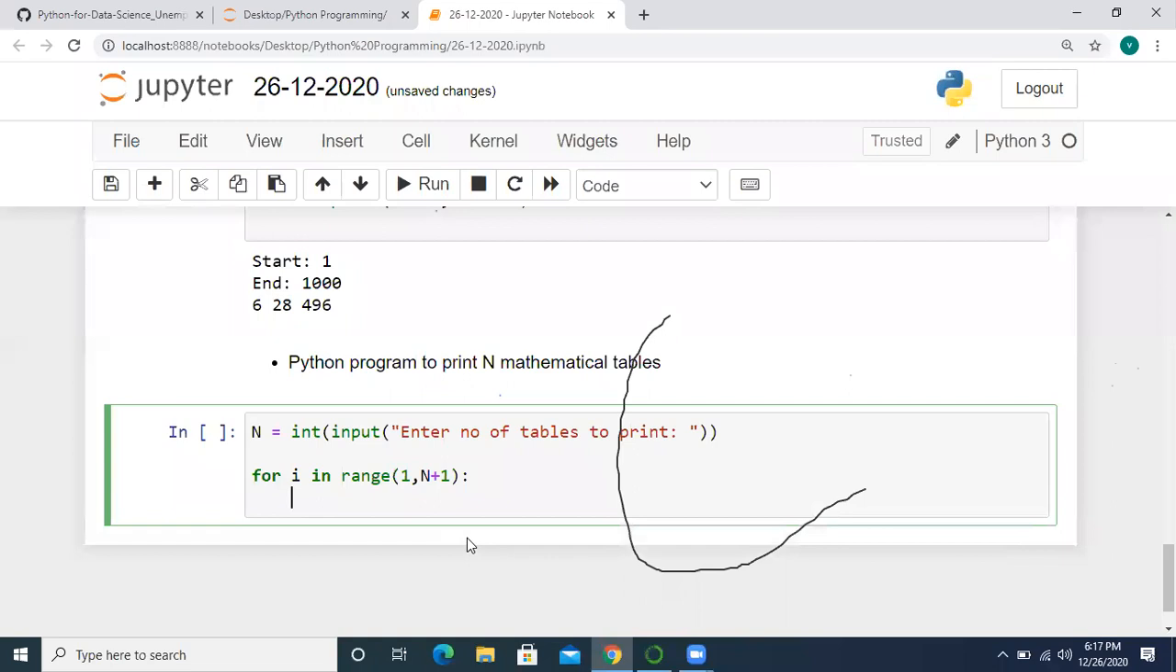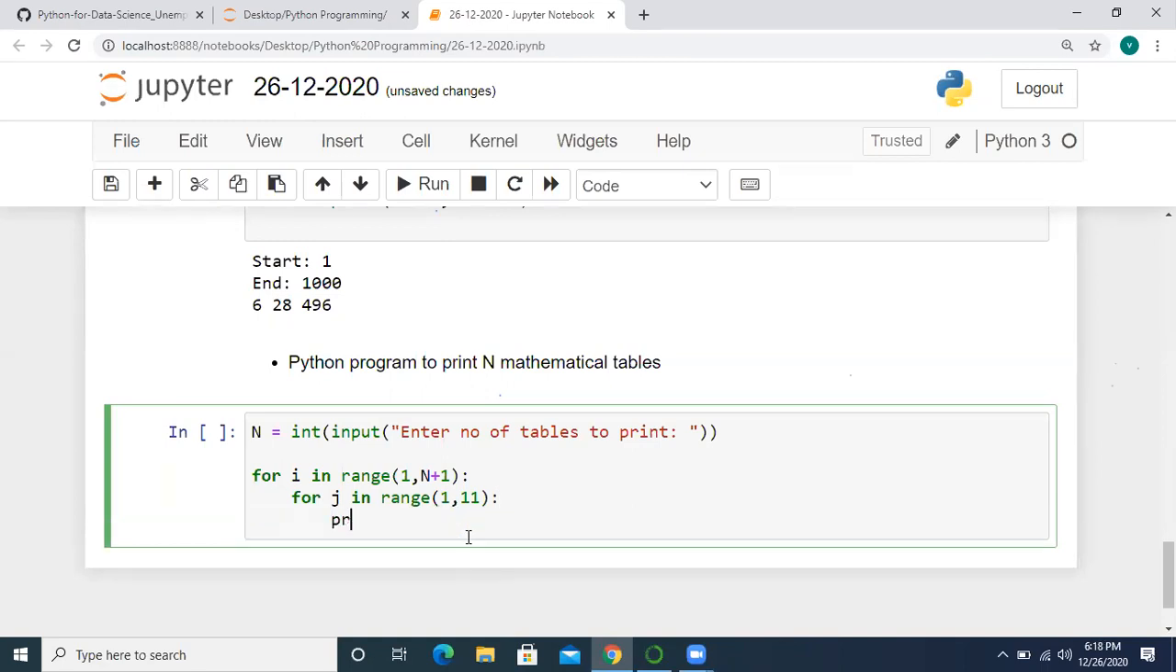After that, the inside loop is for printing the lines. A table consists of 10 lines, right? So for those 10 lines, we are going to write the loop for j in range of 1 to 11. Suppose the table we are going to print is 2: 2 into 1 equal to 2, 2 into 2 equal to 4. Like that, we need 1 to 10 numbers in the table. That's why we are taking the range as for j in range of 1 comma 11.